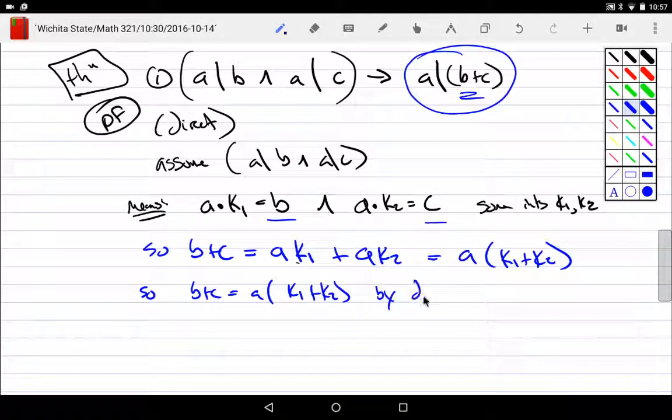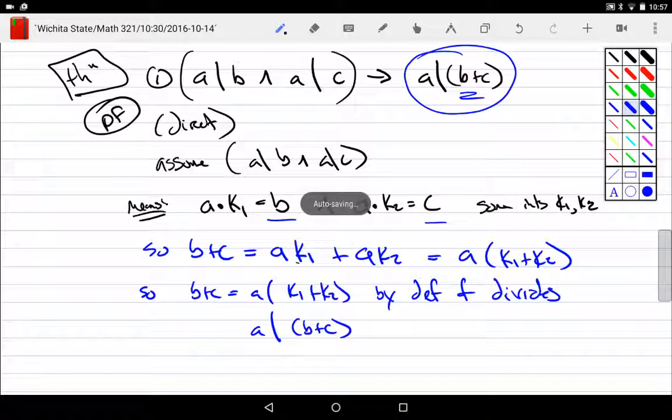So by the definition of divides, A divides B plus C. Why? A is a factor of B plus C. B plus C is a multiple of A. A times an int is B plus C. Is everybody okay with that? So have I proved what I wanted to prove? Yes. I started off with assuming the left, and I've shown the right.